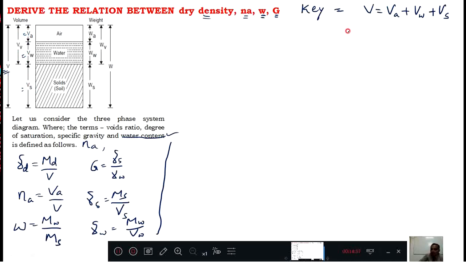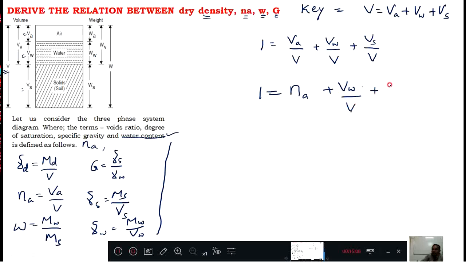Now I send this V to that side, then 1 will be left, and Va divided by V plus Vw divided by V plus Vs divided by V. Now this one I keep as it is. Then Va by V is what? I defined Va by V as Na. Na plus Vw by V plus Vs by V.